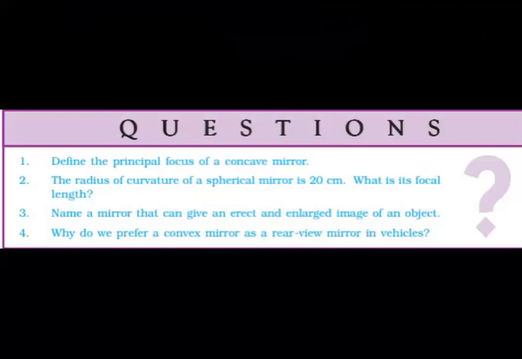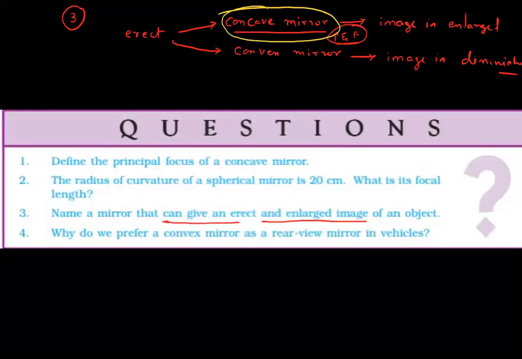Why do we prefer a convex mirror as a rear view mirror in vehicles? Just now I discussed the same thing, which we can use for the fourth question also. An erect image is formed by both the concave mirror and the convex mirror. The image is enlarged in the case of a concave mirror, and diminished in the case of a convex mirror. Now, if you are using a rear view mirror, the vehicles are of larger size, so the image should be smaller. That means it should be diminished.